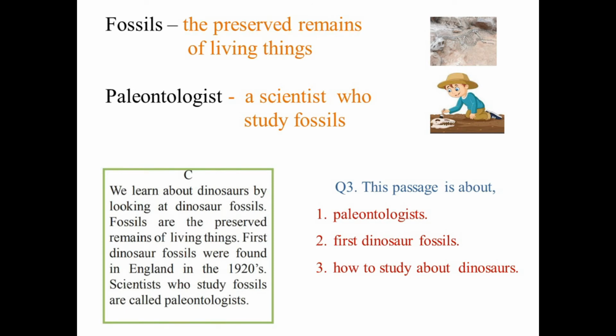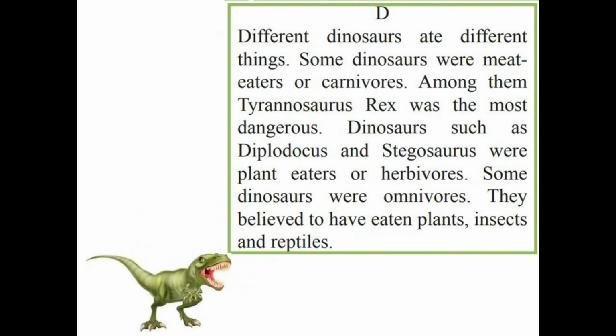Okay children, now let's find the general idea of the above text. This passage is about paleontologists, first dinosaur fossils, how to study about dinosaurs. The general idea of this passage is how to study about dinosaurs. Now let's move to the next passage. Passage D.